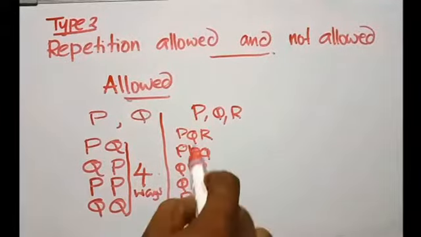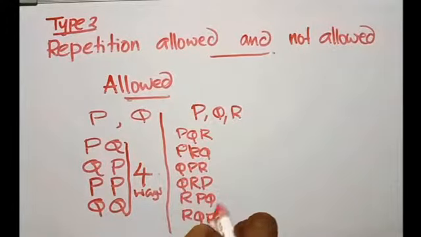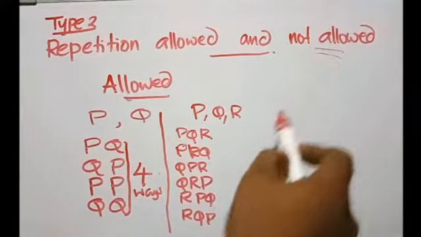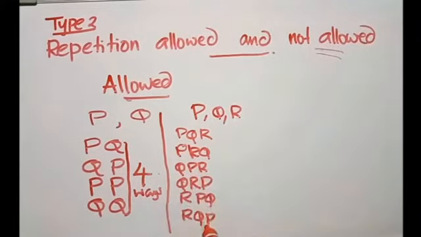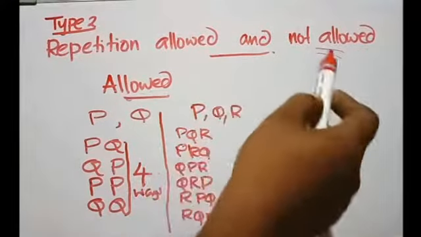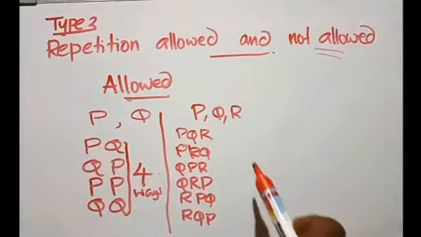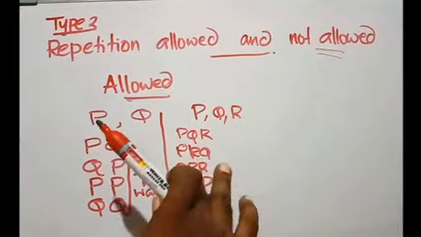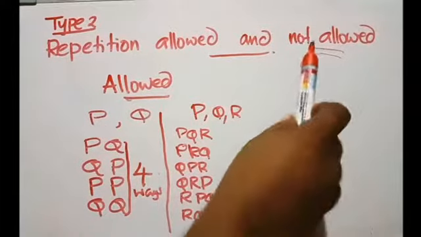This is your normal arrangement. This is known as repetition not allowed, which is the normal thing, which is 3 factorial, what we discussed as type 1. That is repetition not allowed.